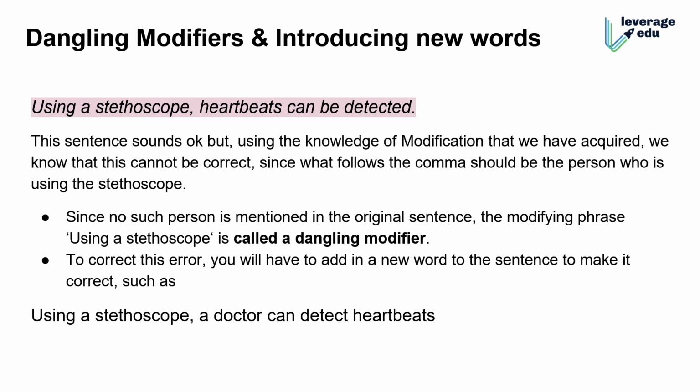Okay, and we make such sentences a lot when we are speaking. So, using a stethoscope, heartbeats can be detected. Now, who is using the stethoscope? The heartbeats? Right? So logically, the person who's reading the sentence and trying to understand it, and knows the grammar, will ask, "Are the heartbeats using it?" They can't, right?